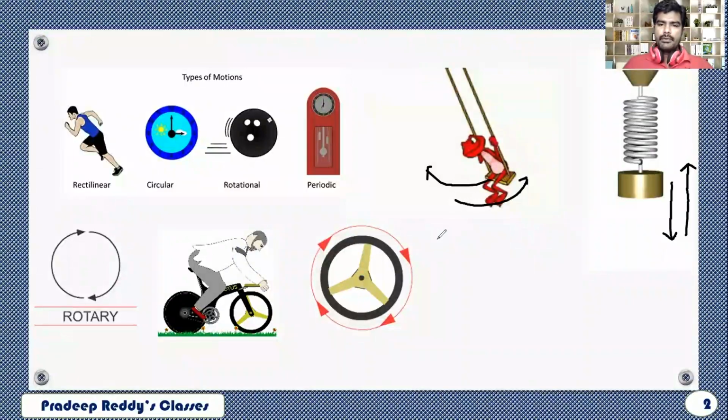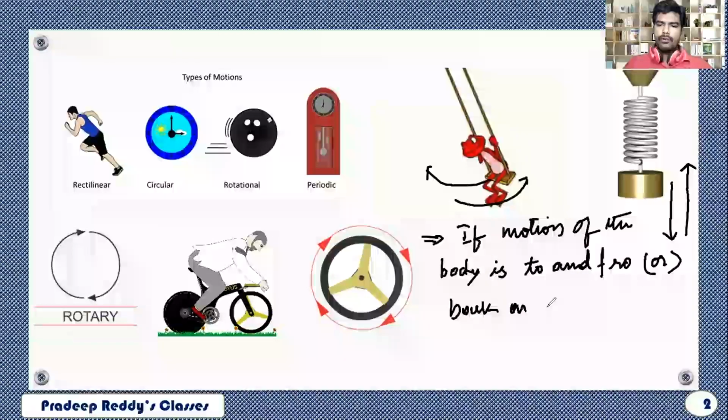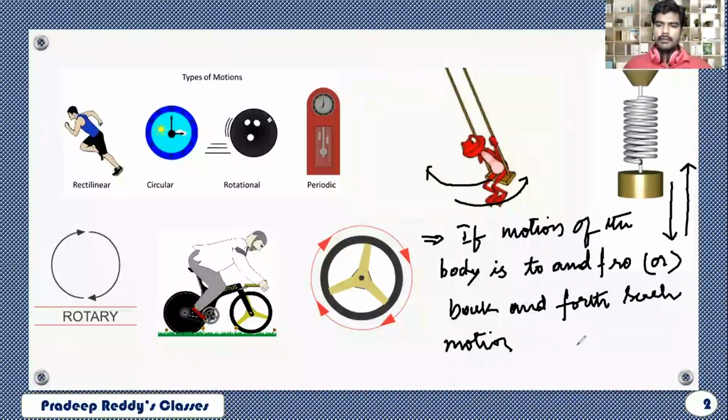So if the motion of the body is to and fro, or back and forth, such motion is called oscillatory motion.